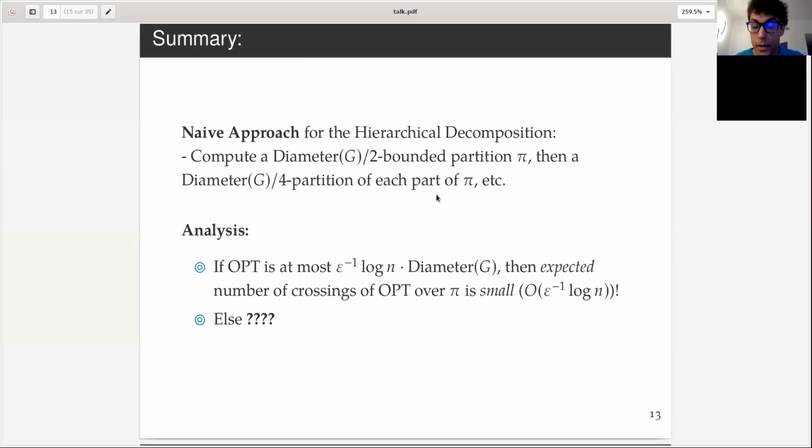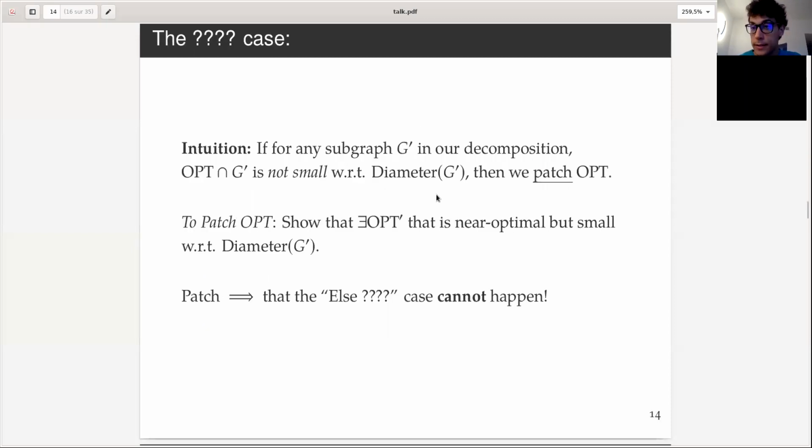So we're happy. Otherwise, if opt is longer than that, so opt is much longer than the diameter, it's making a lot of zigzag in its path, right? It's very long compared to the diameter. Then what do we do? Let's now focus on this case.